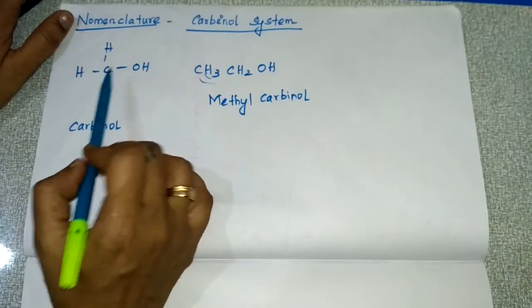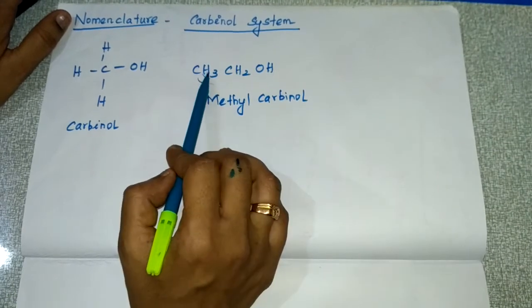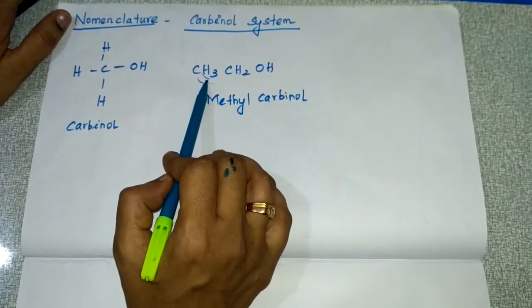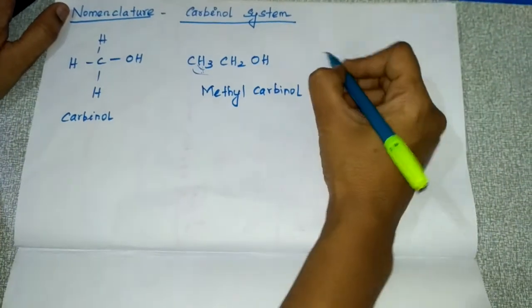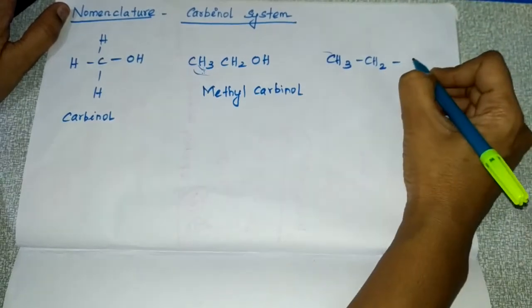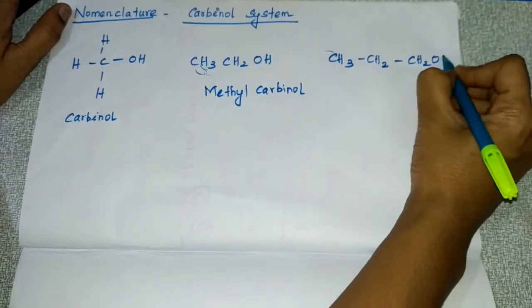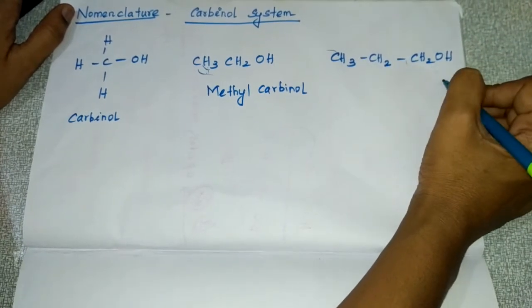So this CH3OH is the carbinol carbon, and to this, whatever alkyl group is present, that name only you have to mention. For example, another example I'll give you: CH3CH2CH2OH is there. So this is the carbinol carbon.